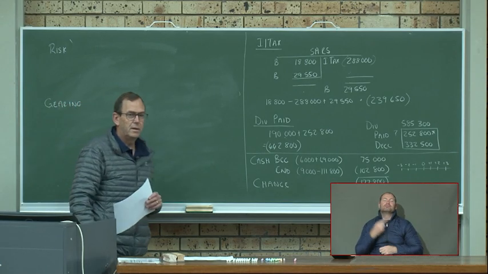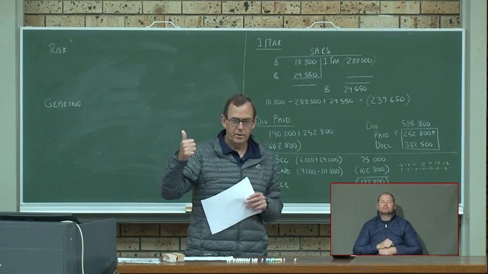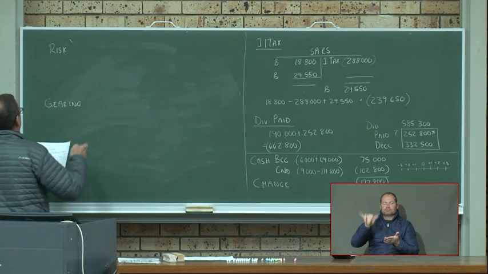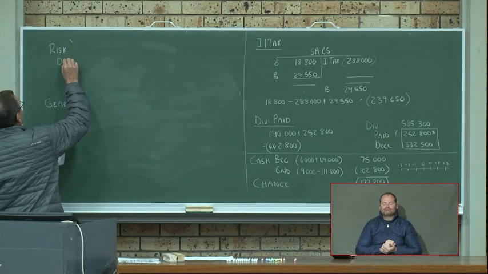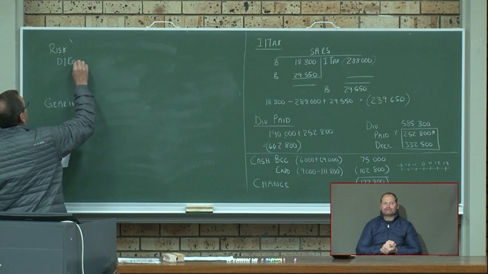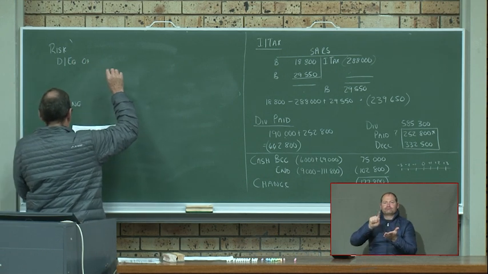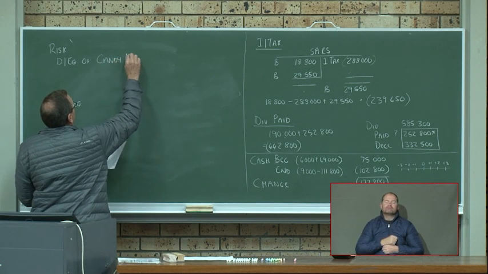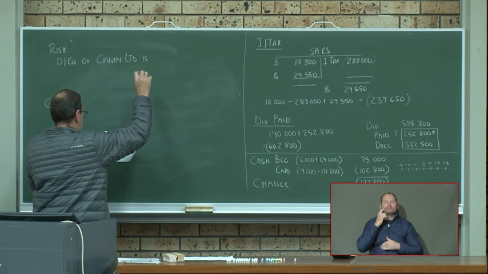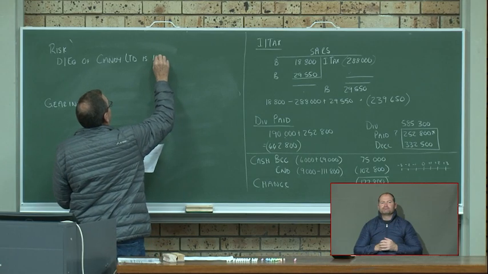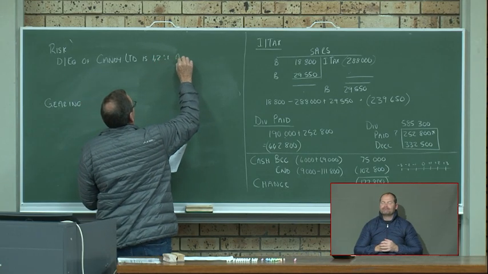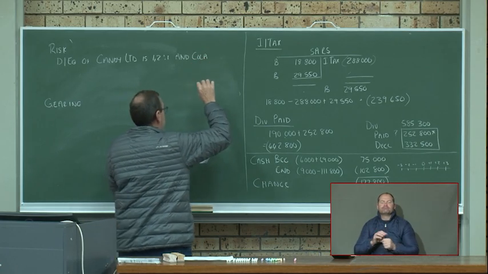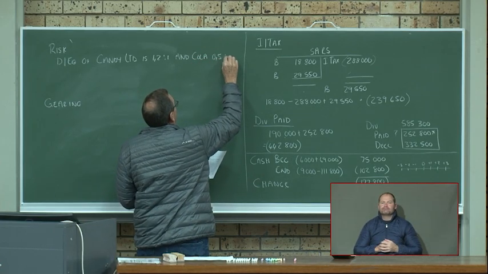Risk is what? Debt equity. All right, so if we look at the debt equity, we see the debt equity of Candy Limited is 1,2 to 1 and Cola is 0,45 to 1.